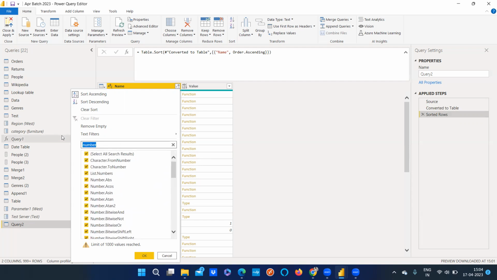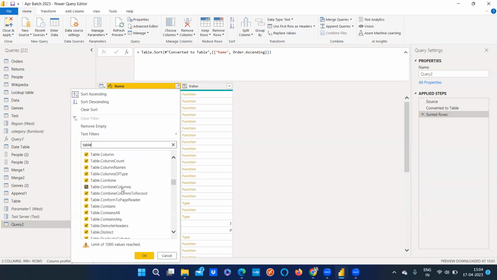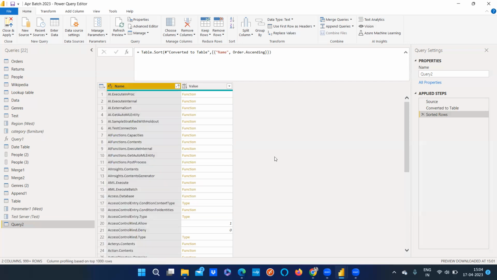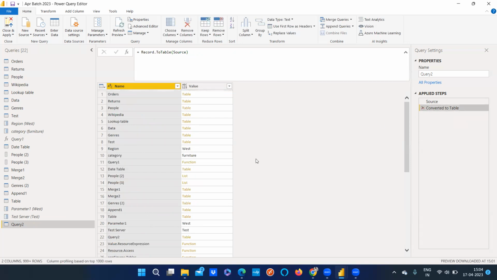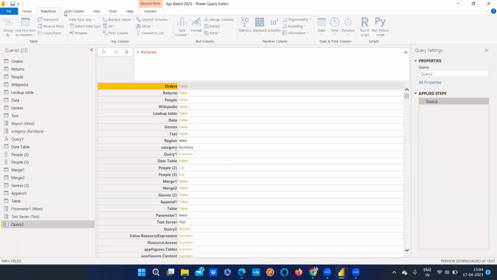Also, we have date functions, which I just showed you, right? Text, number, and table functions are also there. In this, again, you can see Table.Column, Table.ColumnContains and all. These are the different functions related to tables. This is how you would look at the different functions that are available, and based on that, you will be able to understand the functions.